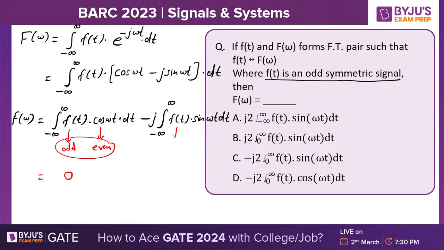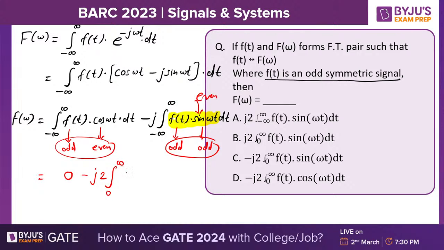Now see this part. F of t is odd. Sine function is also odd function. Odd into odd will result in an even function. The integrand in the second part is an even function. So you can just multiply by 2 outside, and you can make this integration only right sided, 0 to infinity, instead of minus infinity to infinity.